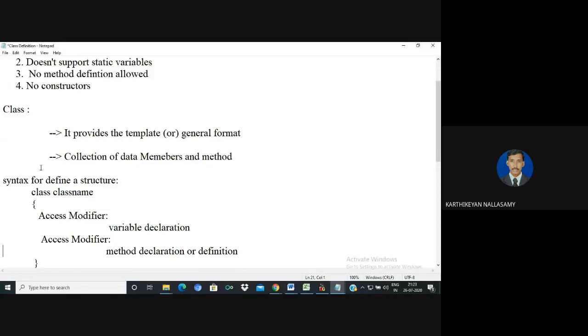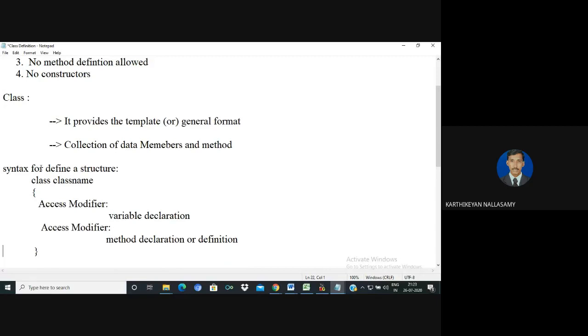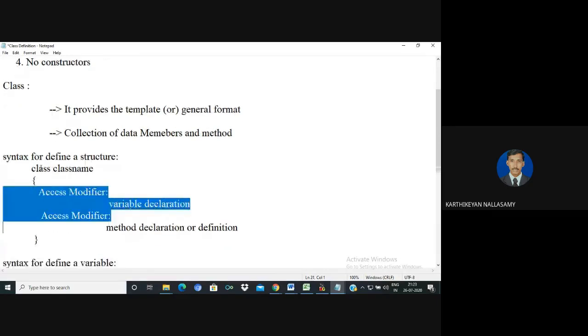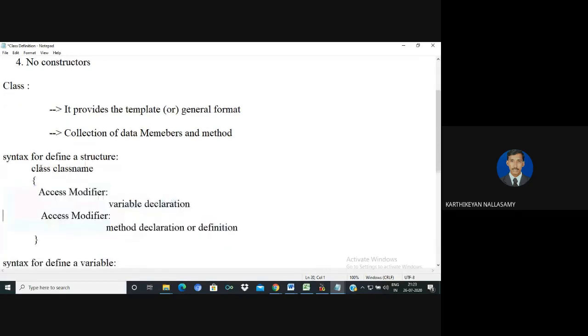Then inside of that, we are going to define the members in the form of functions. That is called operations and values, and it must be terminated with a semicolon. Every class definition in C++ must be terminated with a semicolon. But if anyone knows Java or C Sharp, the class definitions are not terminated with a semicolon. So in C++, the class definition must be terminated with a semicolon.